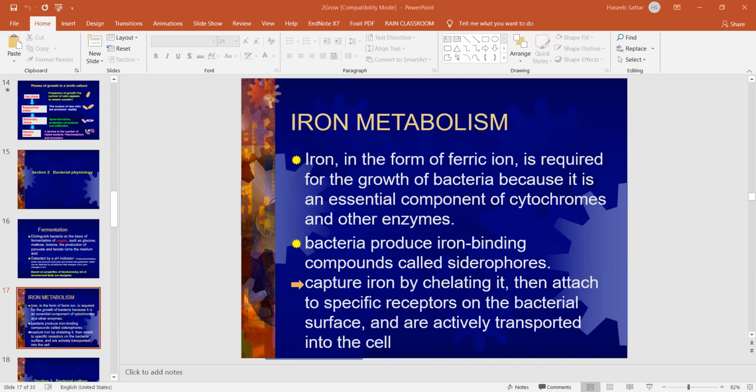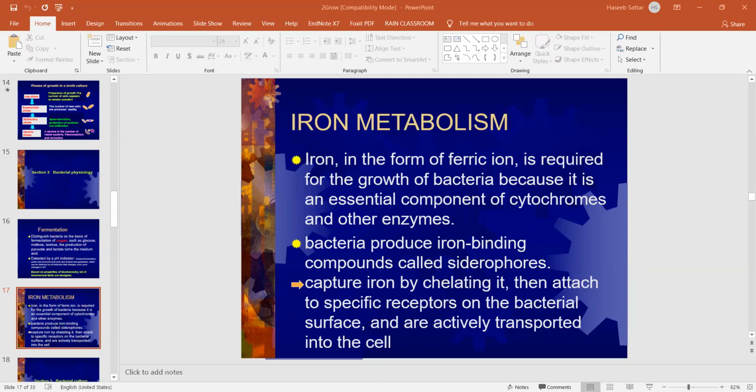Iron is required for their cytochrome and enzyme system, so that is why iron is essential for their growth. In the human body, the free iron is very low in amount, because in our blood the iron is mainly present in a bound form.